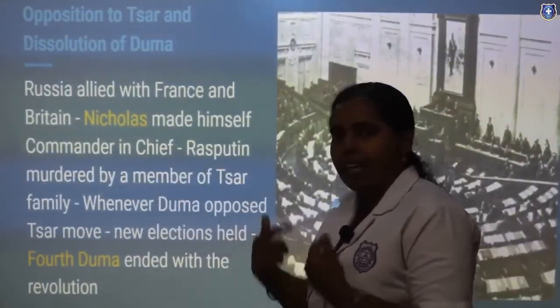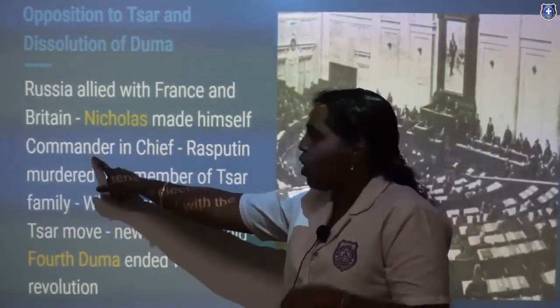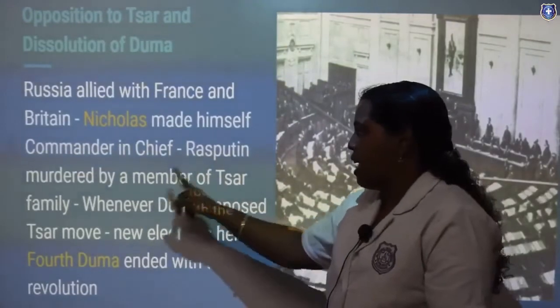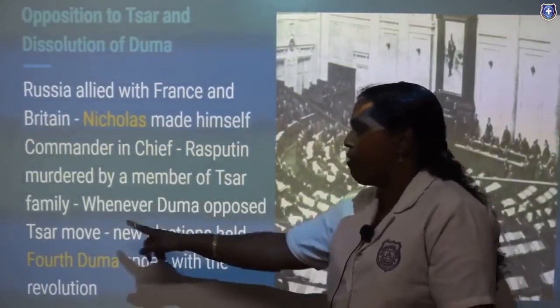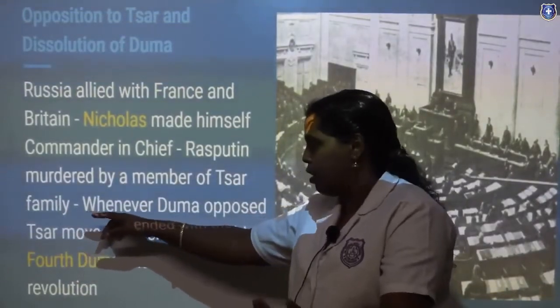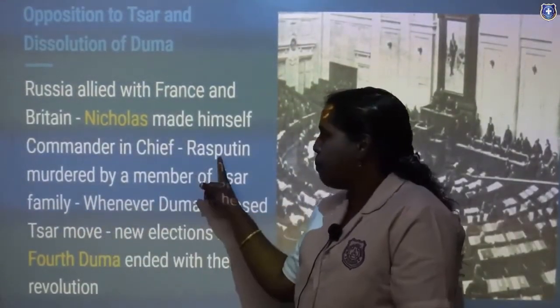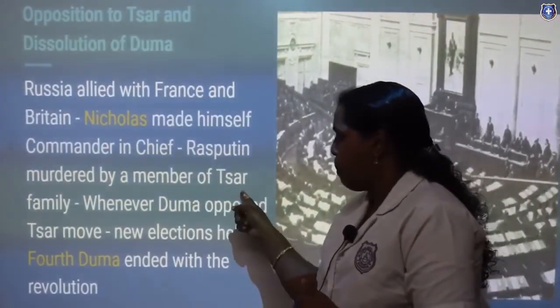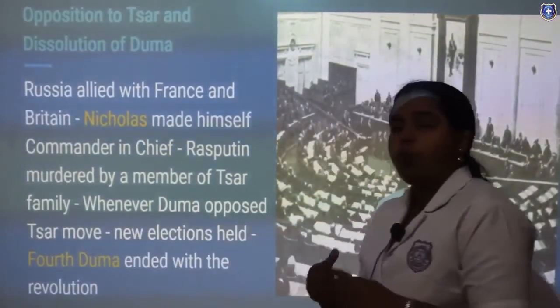Automatically he announced himself as commander-in-chief, and Rasputin murdered a member of the Tsar's family. Rasputin came and murdered a member of the Tsar family.